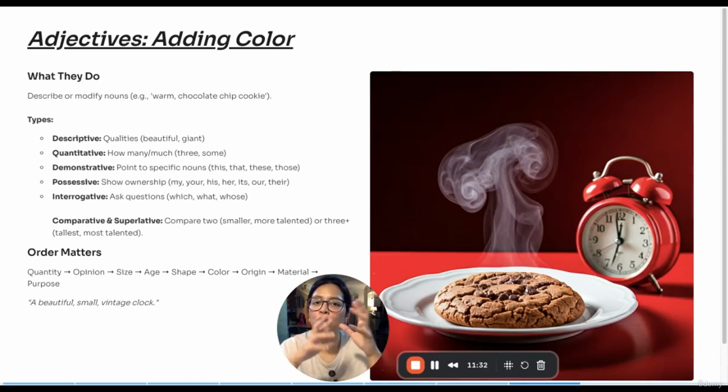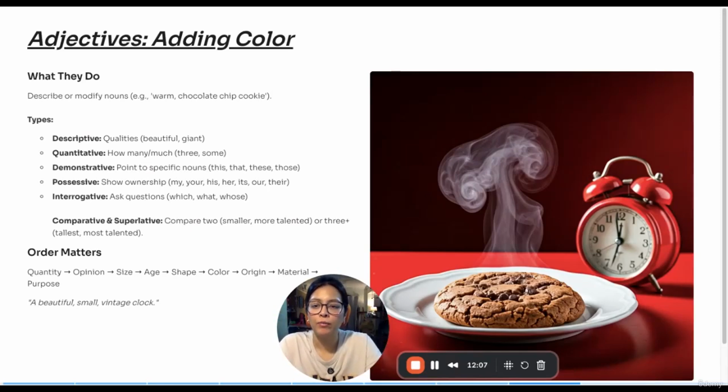Next, we also have comparative and superlative adjectives. Comparative adjectives are those adjectives which we use to compare between two things, like smaller, bigger, taller. He is taller than his brother. This bag is smaller than your bag. That house is bigger than the other one. So here, when there is a comparison between two things, we use the comparative adjective.